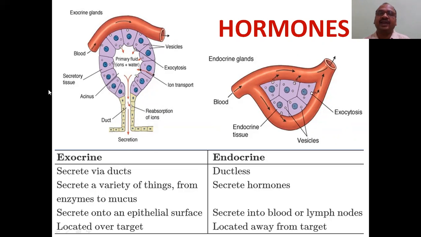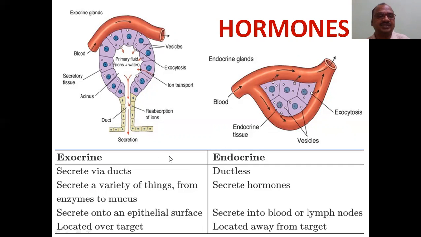See, glands are divided into two types. One is exocrine glands and the other is endocrine glands. See, our topic is endocrine glands. These endocrine glands only secrete the hormones. Exocrine glands do not. Keep that in your mind. That is a very, very important point. That's why here I compared both side by side.